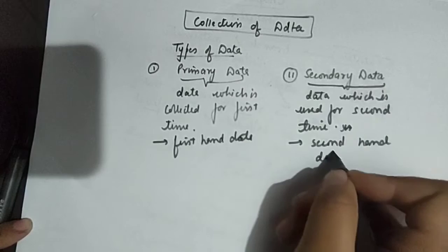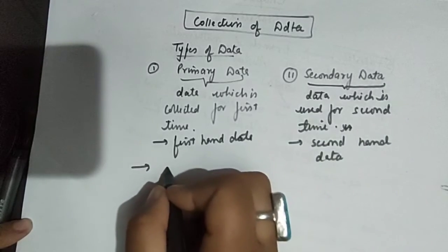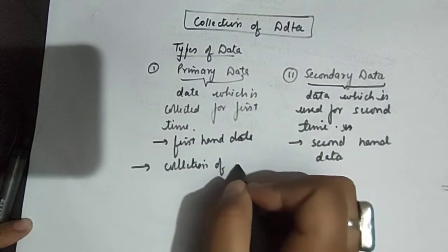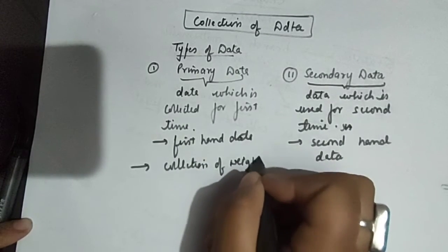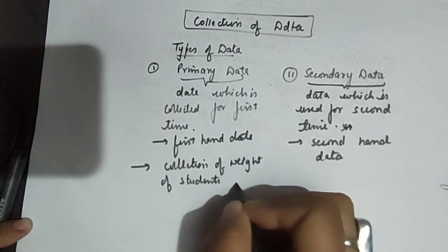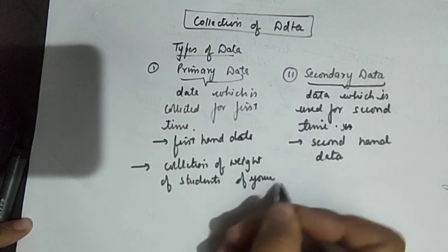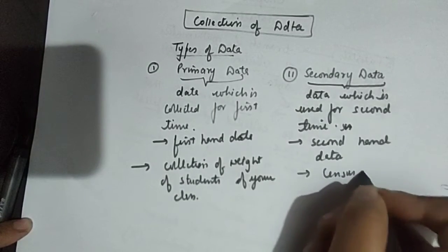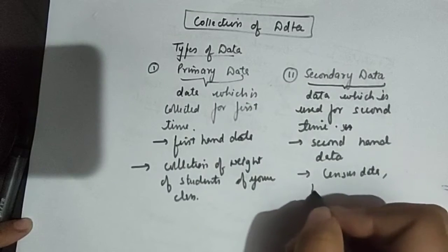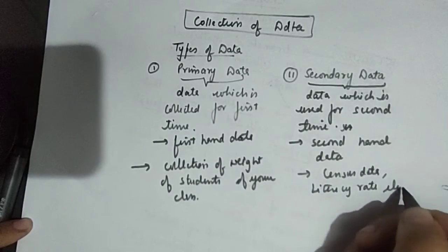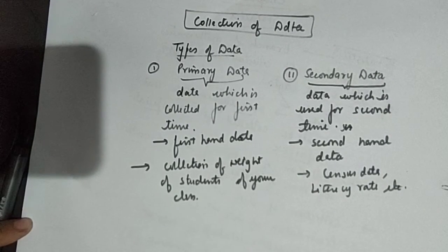For first hand data, some examples are collection of weight of students of your class. Secondary data examples are census data, literacy rate, etc. So I hope, students, the difference between primary data and secondary data is clear to you.